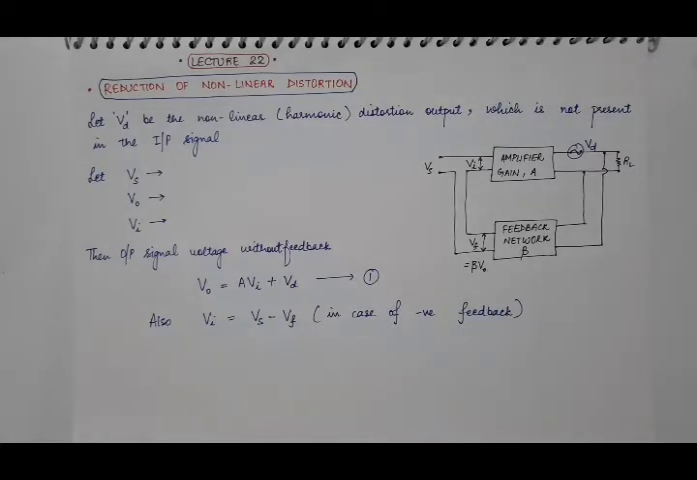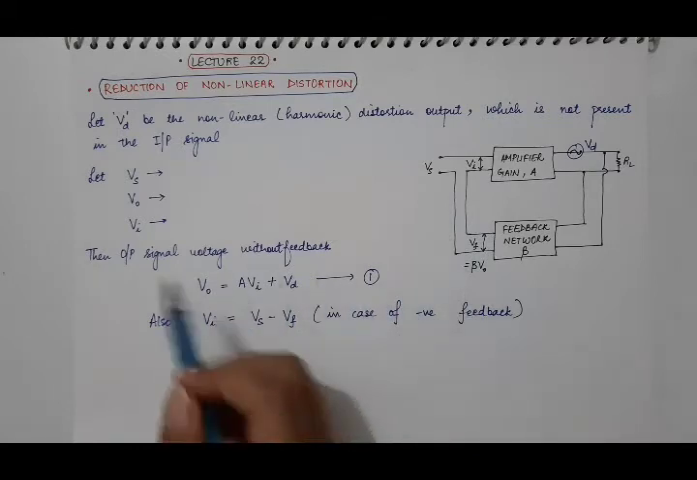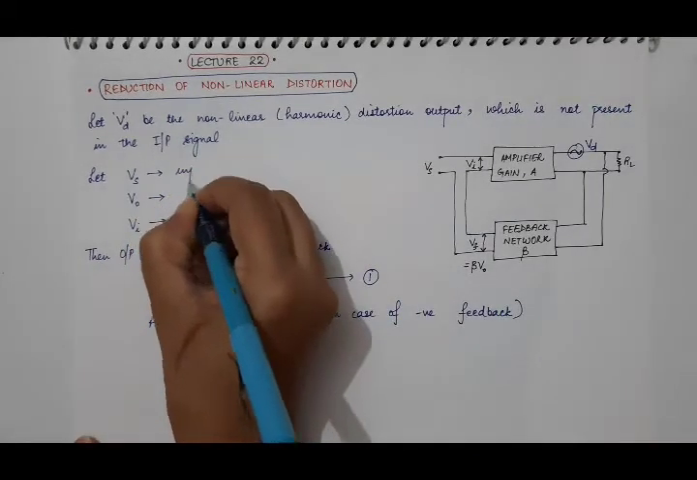Good morning students. In this lecture 22nd of electronics, we'll discuss the next advantage of negative feedback, that is reduction of nonlinear distortion. Here this is a voltage series feedback amplifier where Vs is the input signal voltage,